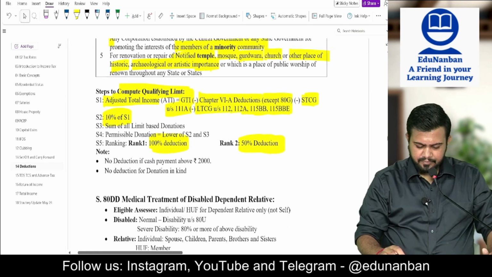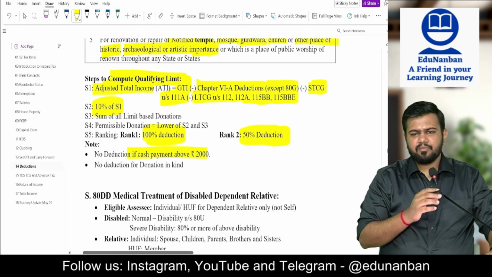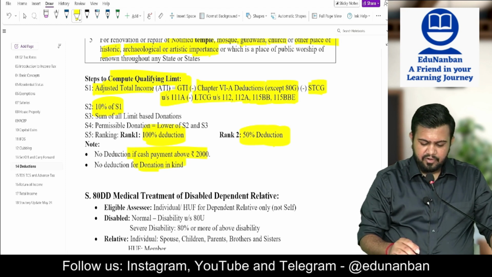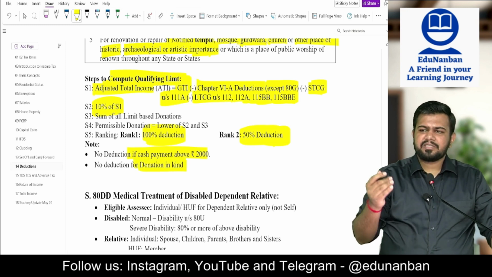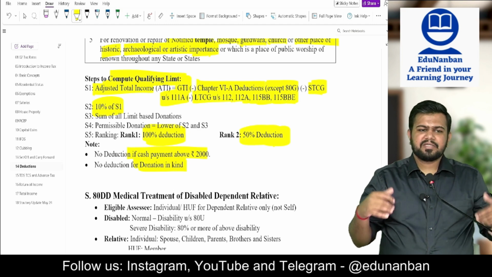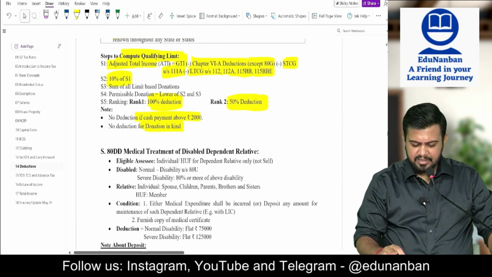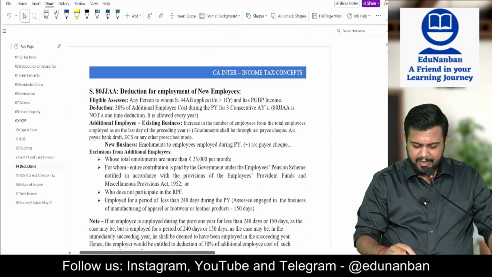Okay. If there is a cash payment of more than 2000, 80G itself is not allowed. No deduction for donation in kind. Only if donation is given in money, it is allowed. If it is given in kind, it is not allowed as deduction under section 80G.